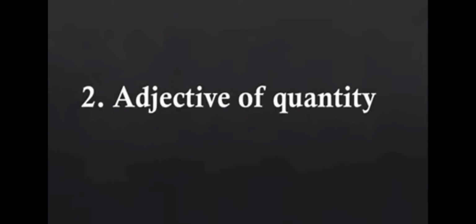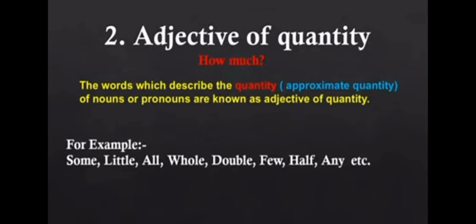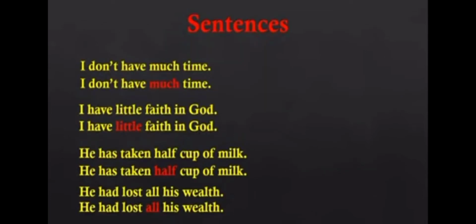Let's move on to number 2. Adjective of quantity. Adjective of quantity answers the question how much. The words which describe the quantity, or approximate quantity, of nouns or pronouns are known as adjectives of quantity. For example, some, little, all, whole, double, few, half, any, etc. Let's see the examples. I don't have much time.